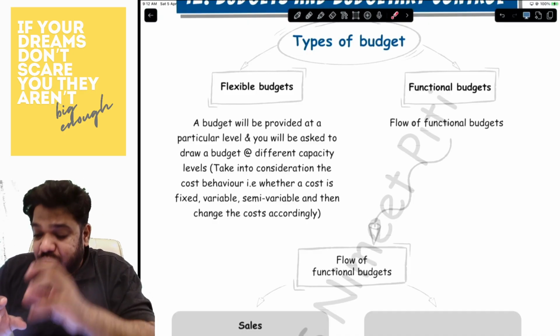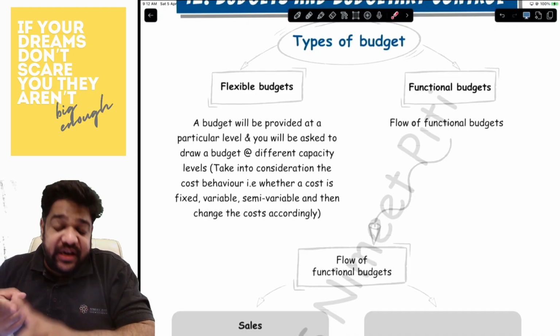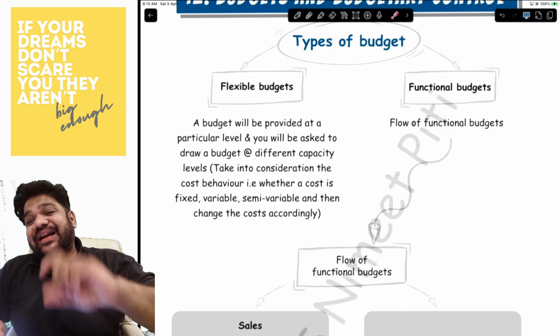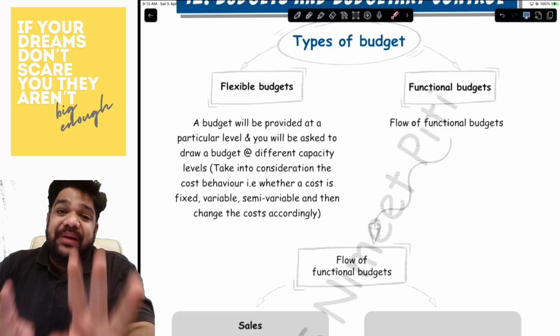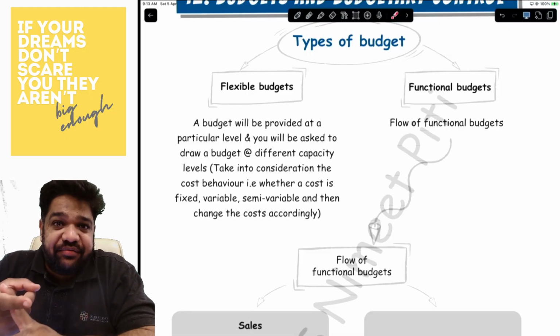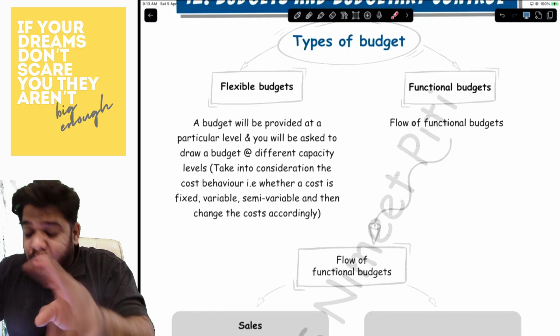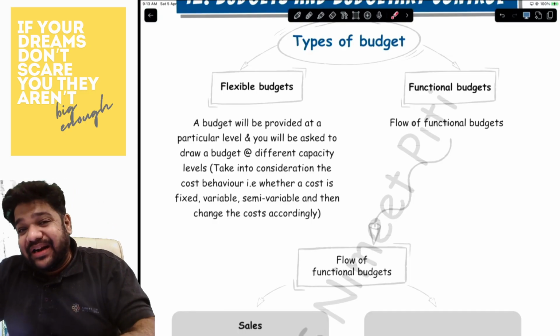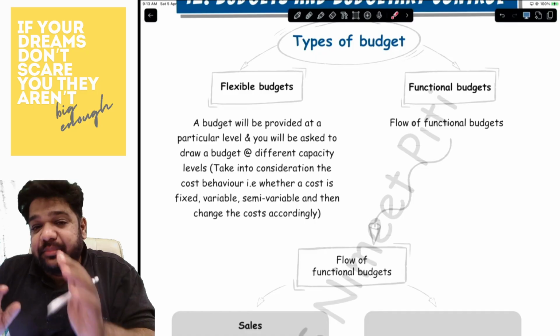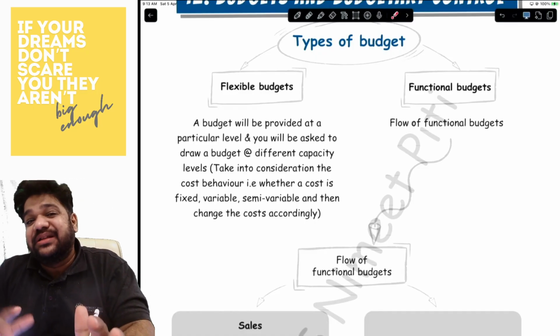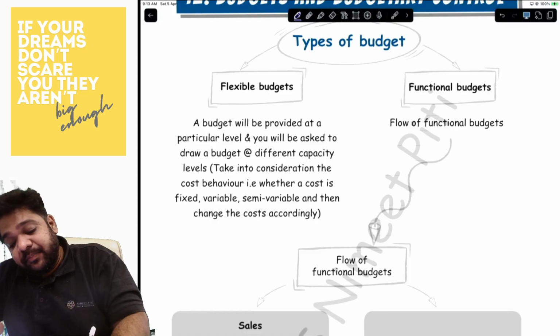For that, they will have to tell you whether a cost is fixed, variable, or semi variable. If they don't tell you, you will have to identify. Please keep it in mind, all direct costs are variable, and if you have budget at more than one level, you will have to mathematically see whether the cost is fixed, variable, or semi variable. How do you see that?